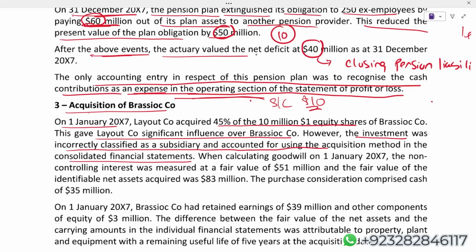So can I say, student, first, I have to remove all the impact of subsidiary from the group accounts. Why? Because this company is not your subsidiary. This company is actually your associate. Step 1, I'll be removing all the impact. Means, for example, how do we do the consolidation? We normally, of course, calculate goodwill. If it is a positive goodwill, fine. If it's a negative goodwill, gain on bargain purchase. So I will eliminate the impact of that goodwill.